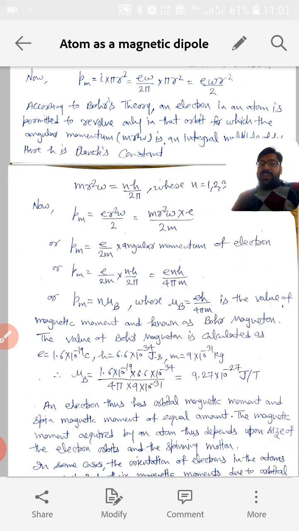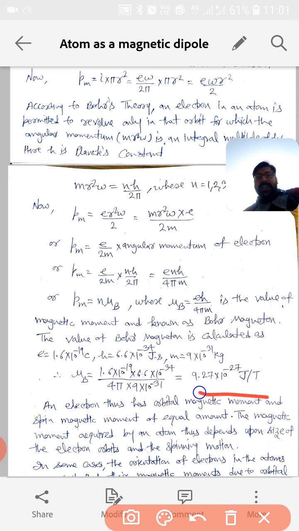Now substituting the values of e, h and m in this equation, mu b will be this: e is equal to 1.6 into 10 raised to power minus 19 coulomb, h is 6.6 into 10 raised to power minus 34 joule second, and m is 9 into 10 raised to power minus 31 kg. All are in SI units. So we have calculated mu b, and its value is found to be 9.27 into 10 raised to power minus 27 joule per Tesla. This is the value of the Bohr magneton, and this is the amount of magnetism produced by a single electron revolving around the nucleus in an atom.